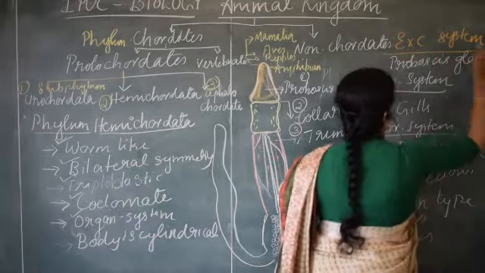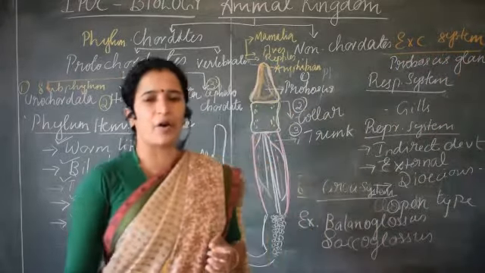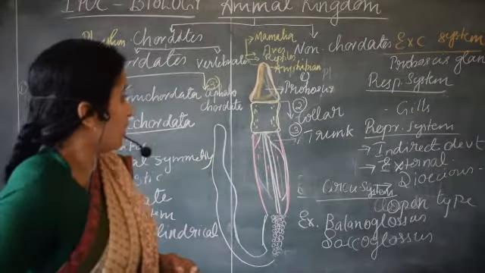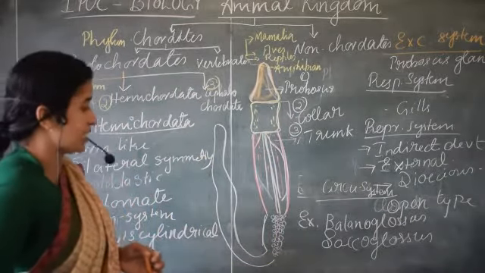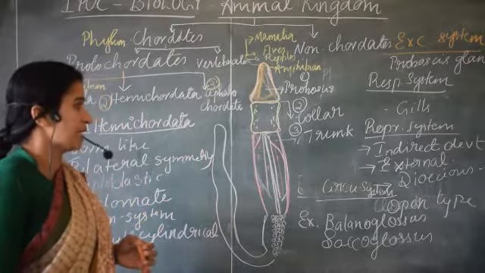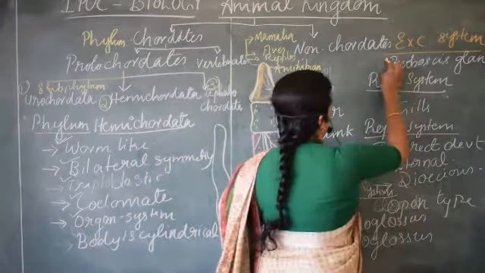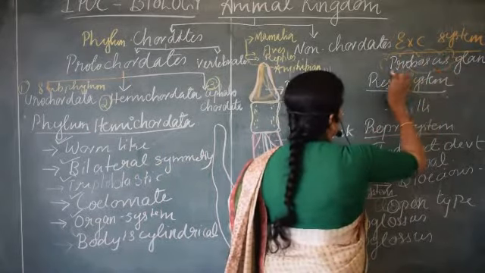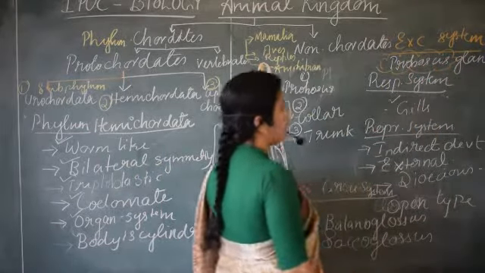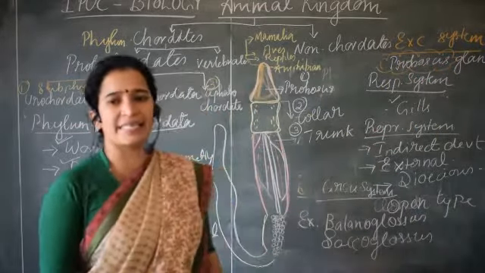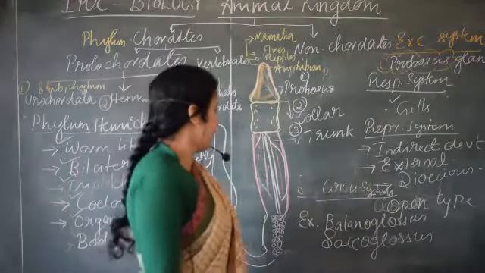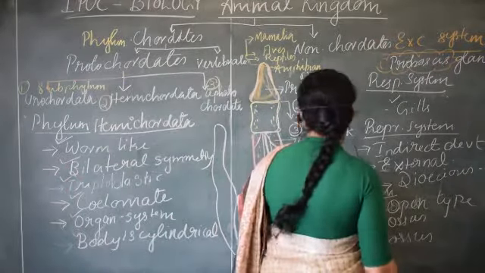Proboscis gland is an excretory organ in the case of Hemichordata, that is, in the case of Balanoglossus. Then they respire through gills. Remember this, proboscis gland. Proboscis glands are the organ concerned in the excretory system of Balanoglossus or Hemichordata.